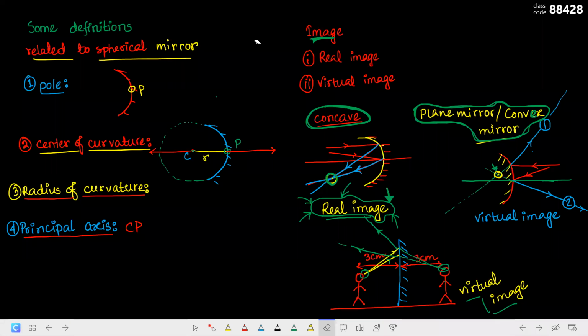Yes, sir. Can you tell me when can I say that a real image is forming? There are some images that are formed by converging light rays, and that's why it's a real image. But in case of a virtual image, the light rays do not actually come from the image.